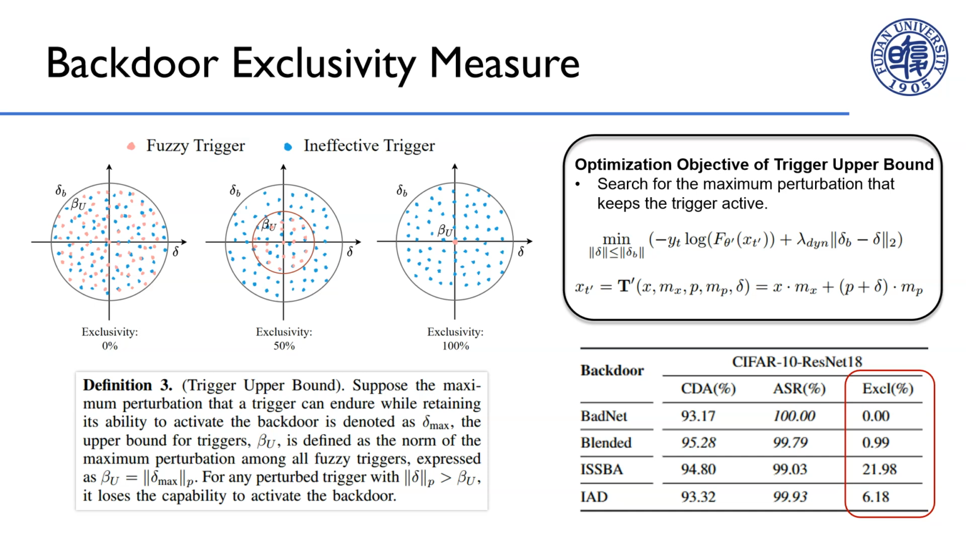For a backdoor with exclusivity close to 0%, the upper bound approaches the perturbation boundary. In this case, there's no clear upper limit for triggers to ensure invalidation, indicating the existence of numerous fuzzy triggers. For a backdoor with exclusivity close to 100%, the upper bound approaches 0. This can be interpreted as all perturbed triggers being invalid, indicating the backdoor only allows the original trigger to activate, imparting uniqueness to the trigger.